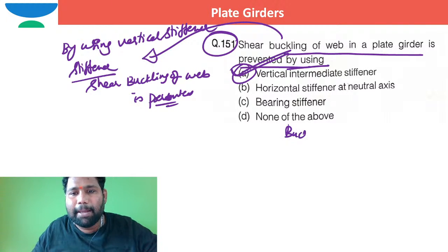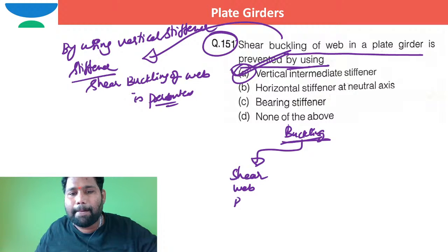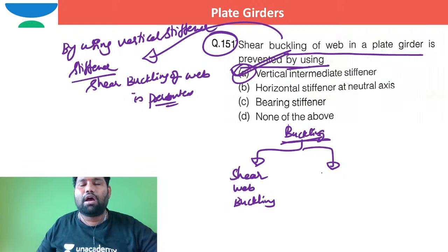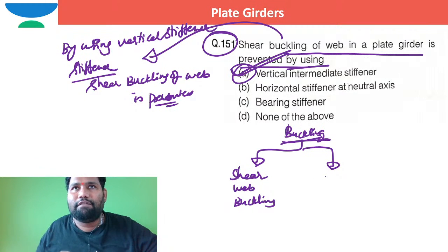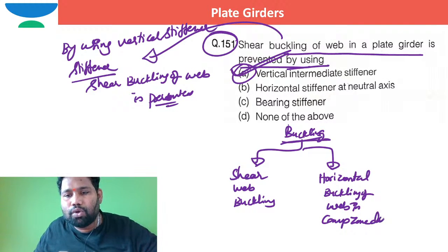Coming to buckling, there are two types of buckling. One is shear web buckling. Second one is horizontal buckling of web in the compression zone due to bending action.